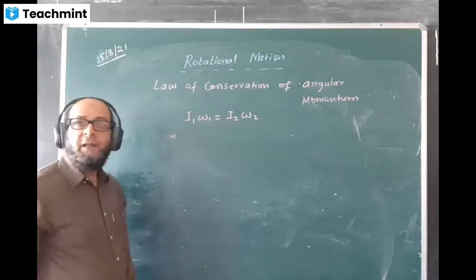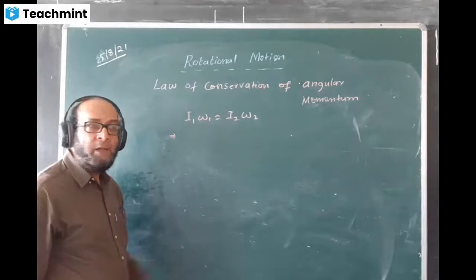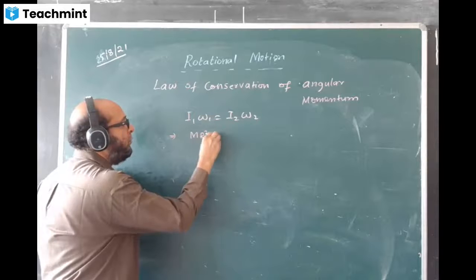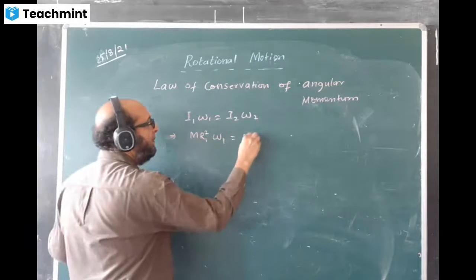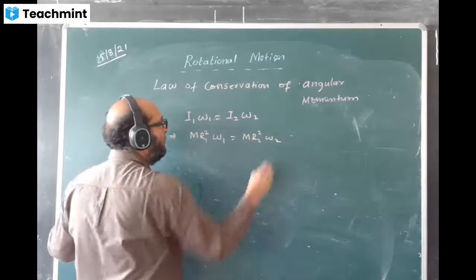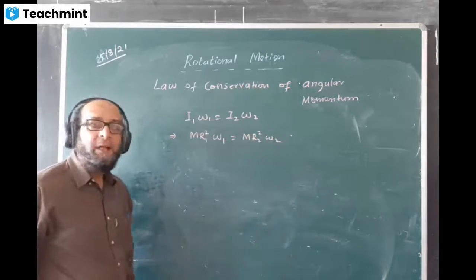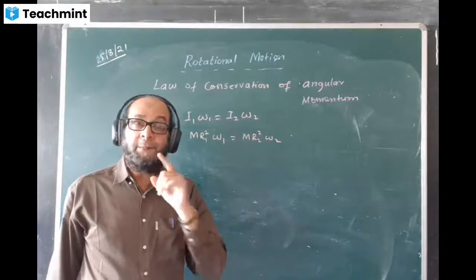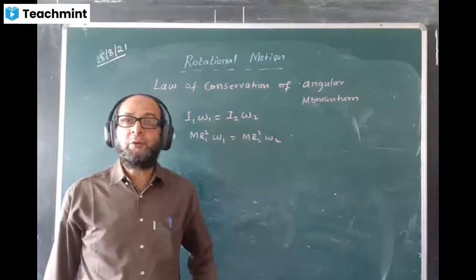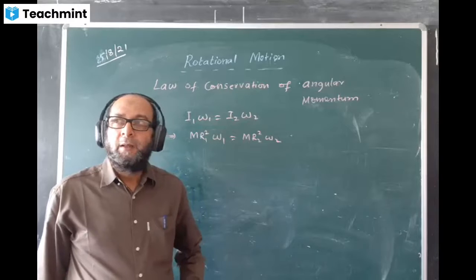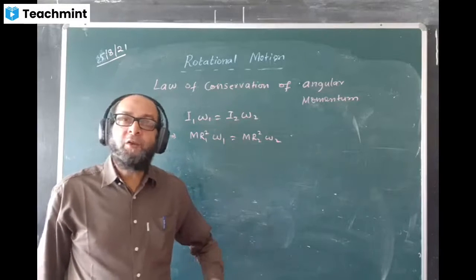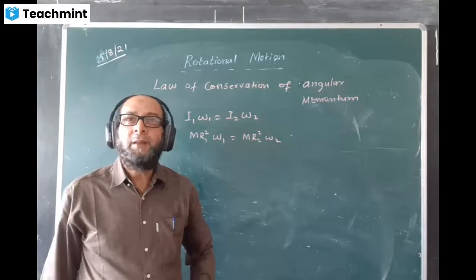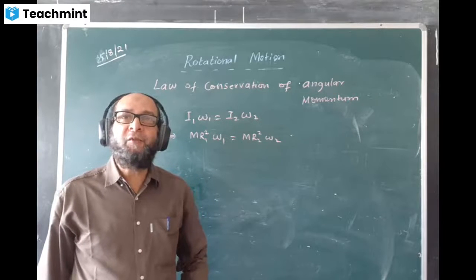I1 we can write as m r square, m being the mass of the Earth. The first radius I write as r1, so r1 square omega 1 equals m r2 square omega 2. But I'll tell you one thing: moment of inertia depends upon the shape of the body also. For a sphere, the moment of inertia value is 2 by 5 m r square.